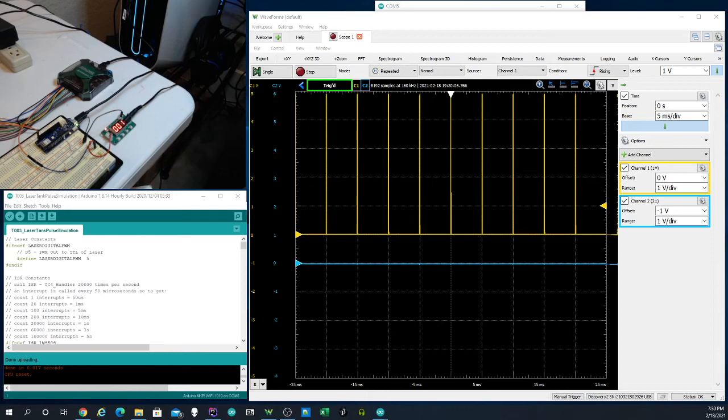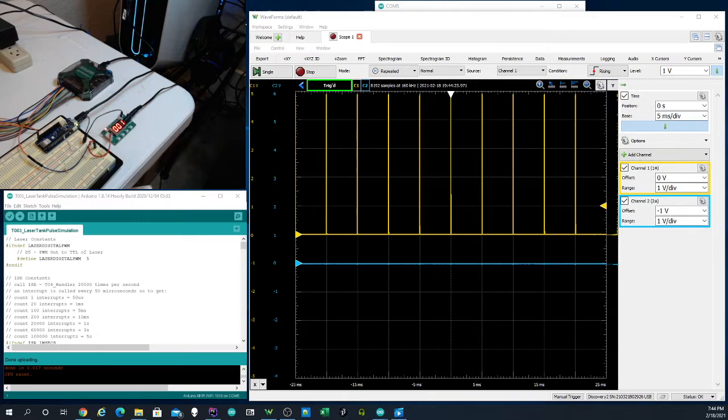This video will demonstrate using our Arduino to simulate the output of our laser controller board. Our laser controller board is connected to channel 1 of our oscilloscope. It's set at power level 1, which is its lowest setting, which generates a 50 microsecond pulse every 5 milliseconds. This is the setting we'll be using as our targeting setting.